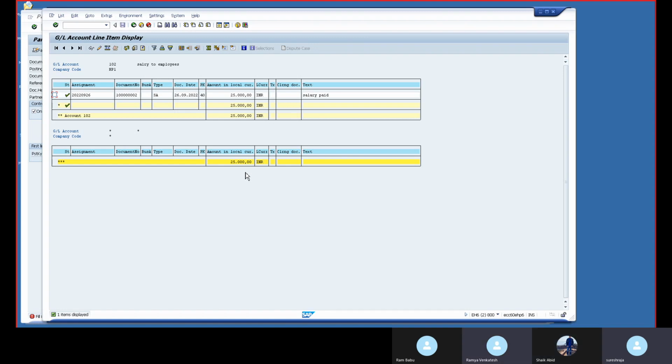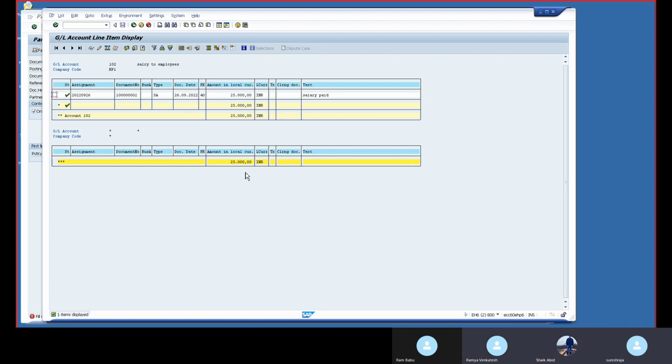The normal user will have access only to F-65, and FBV2 also sometimes. Changes, edits they can do, but posting will happen only by the authorized person.